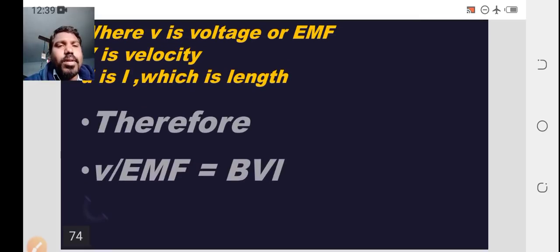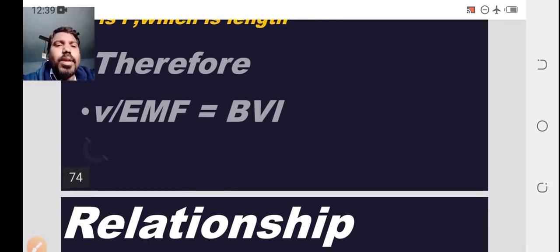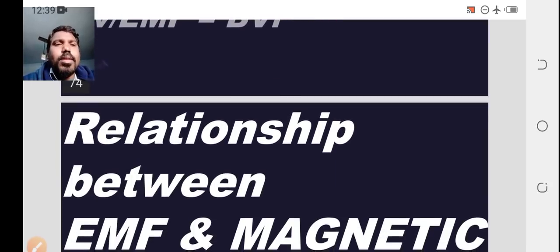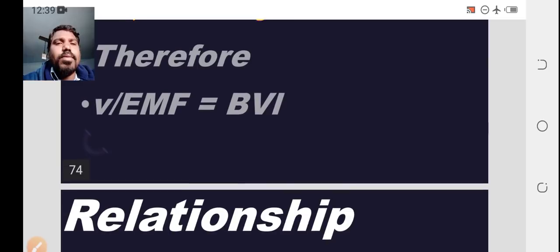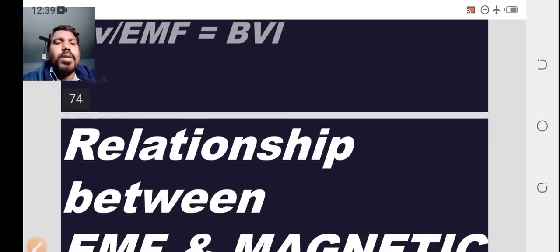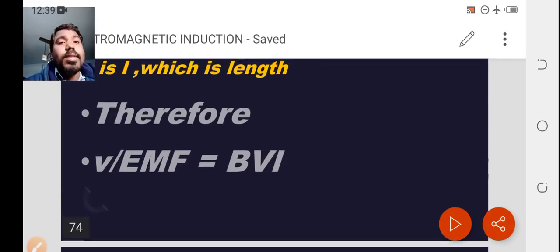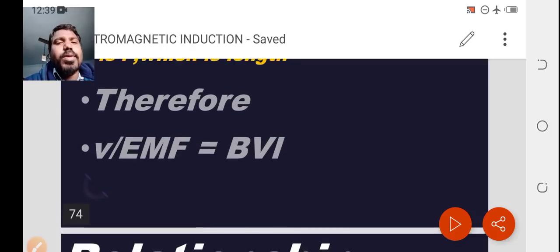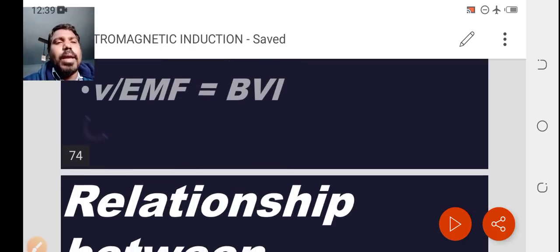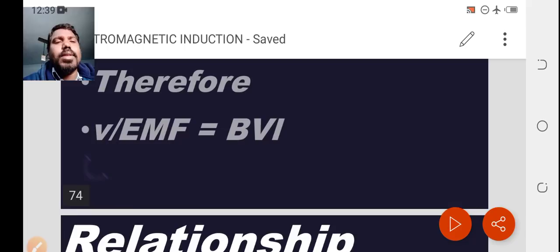Therefore, the voltage or electromotive force is equal to BvL.